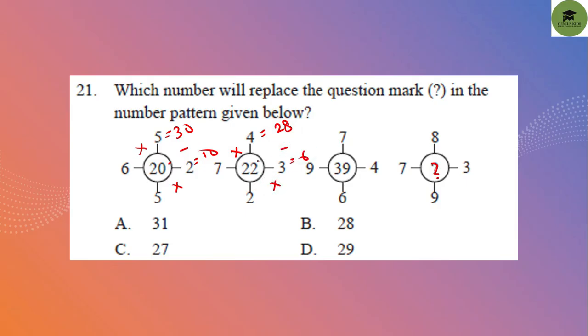So 28 minus 6 is also giving 22. This way, it also satisfies this pattern, this equation. In the next one, we can also see whether it happens or not.